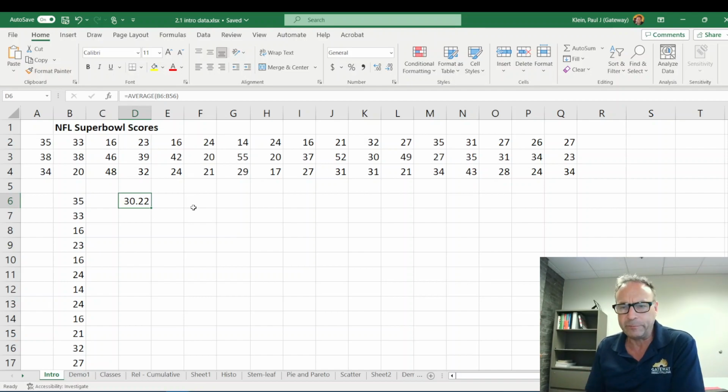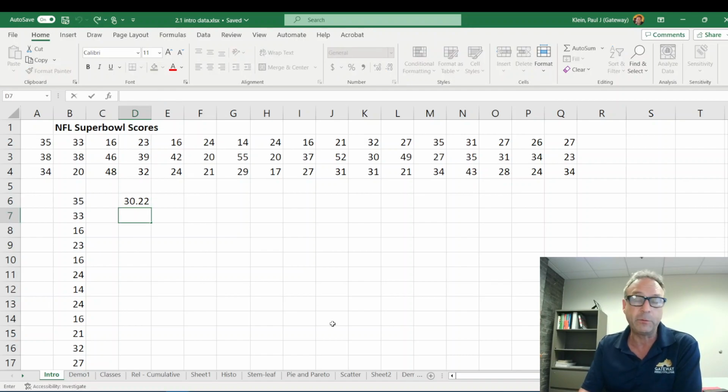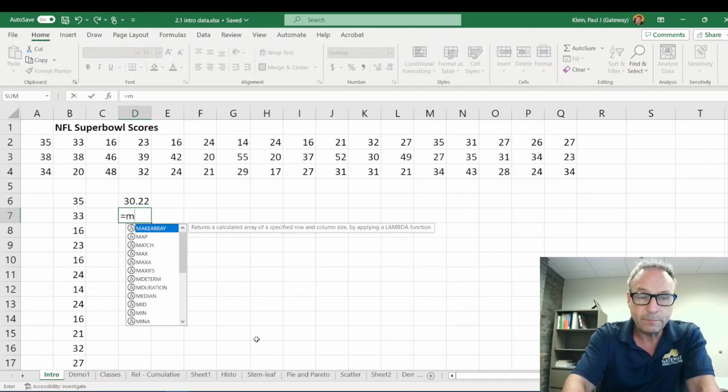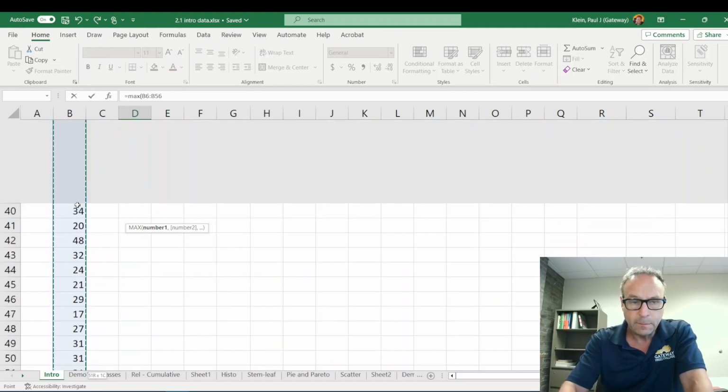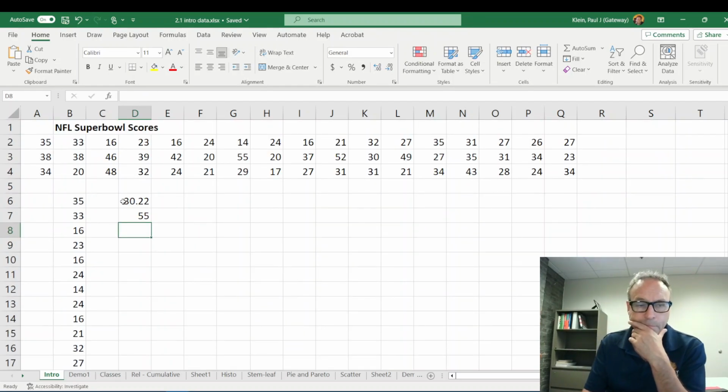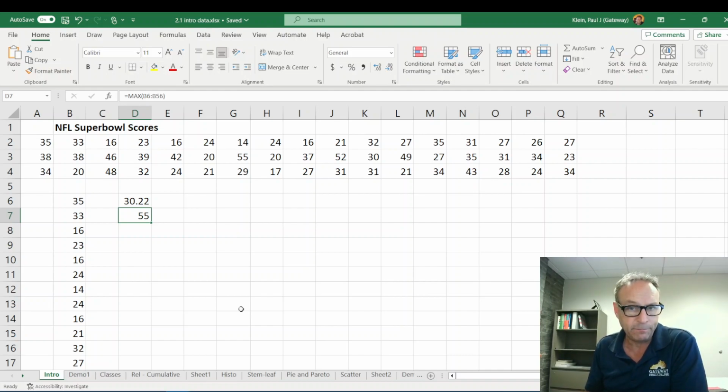You can imagine, this is only 50 points or so. You can imagine if I had millions and millions of data rows, records, how valuable is it to find the center of the data like that? Well, I could, let's say, what's the max? Let's see what the max of that data is. 55. All right, so a good bet would be like in the next Super Bowl, a team is not going to score above 55. They could, but it's just not likely. Right? That's the highest ever.